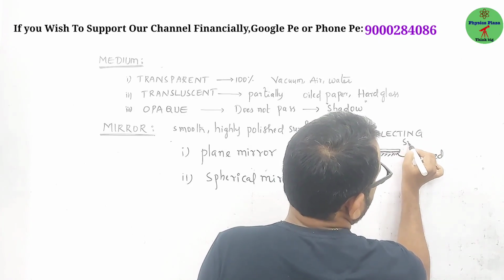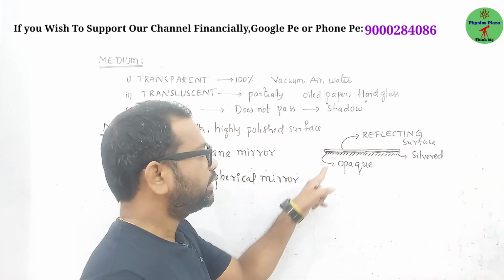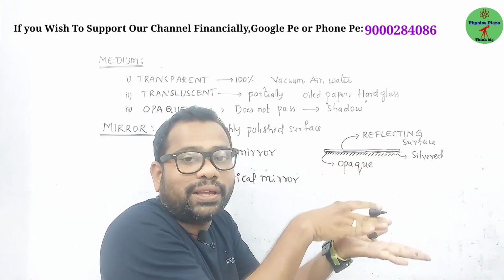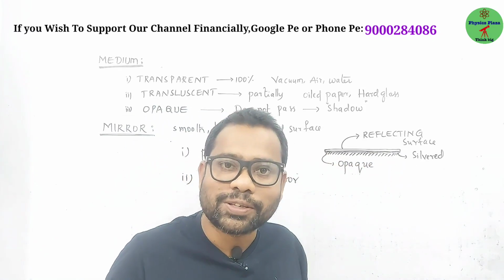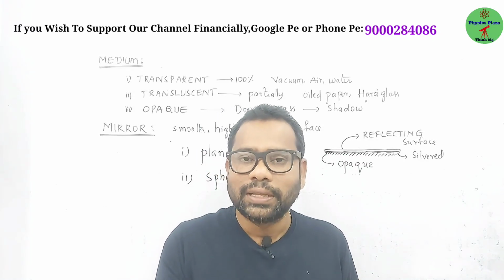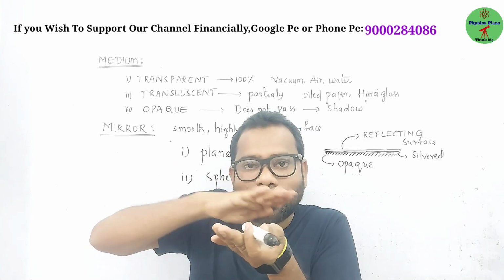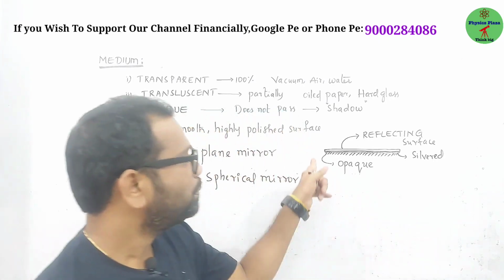Reflecting surface. Now for this you can see that the reflecting surface is straight or plane. Yes, such a mirror is called a plane mirror. Now dear children, what is a plane mirror? The mirror whose reflecting surface is straight or plane is called a plane mirror.